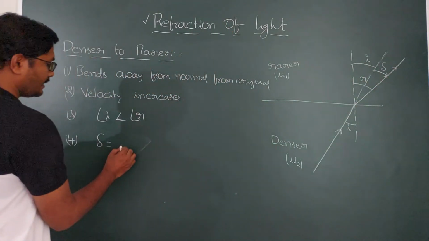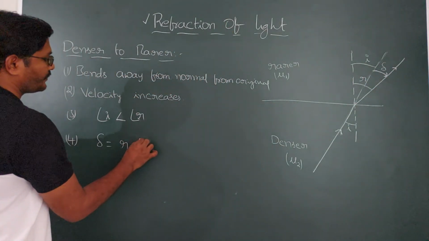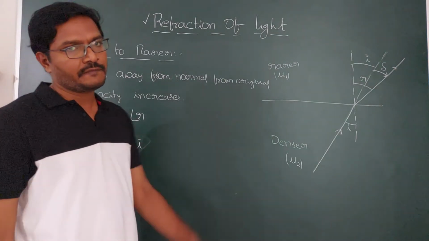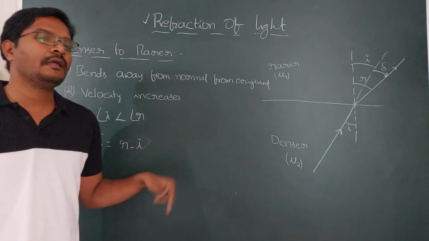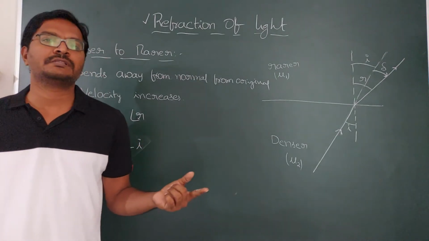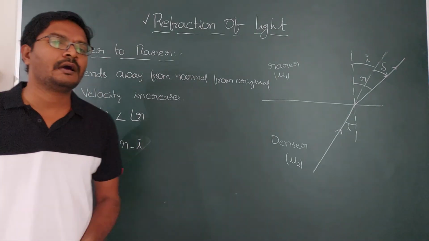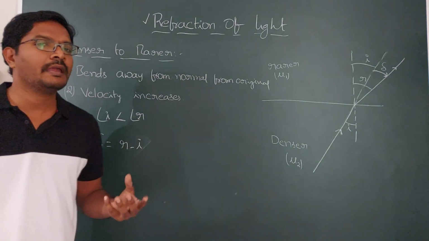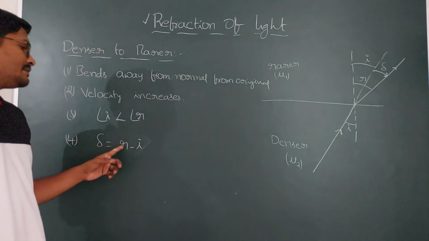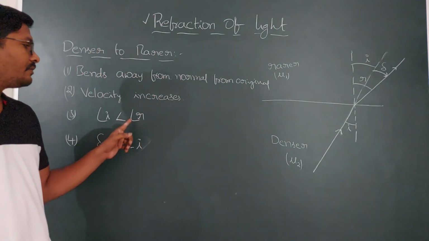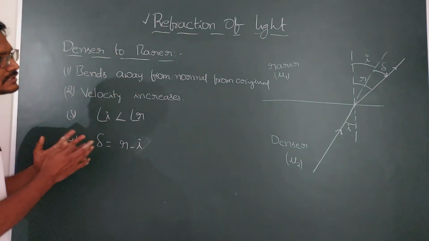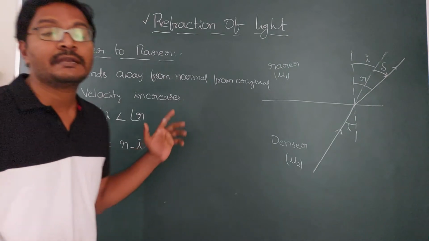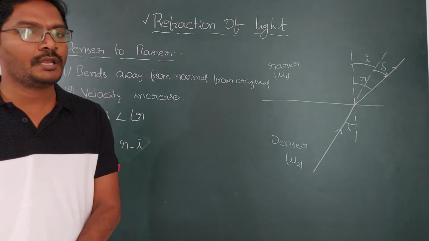So the deviation angle is R minus I. Previously, when light travels from rarer to denser, the deviation angle is I minus R. Now if it is traveling from denser to rarer, the deviation angle is R minus I, because to get a positive value, R is the greater value than the angle of incidence. So these are the rules for how light behaves when it travels from denser to rarer.